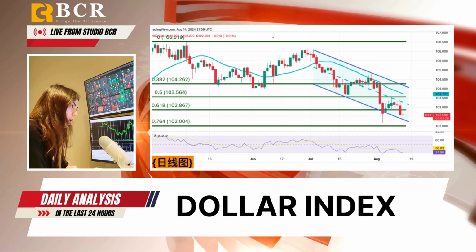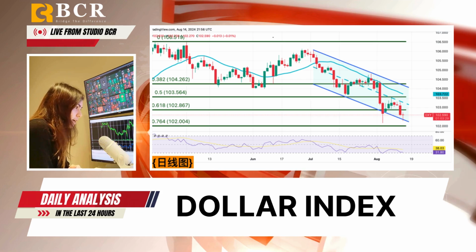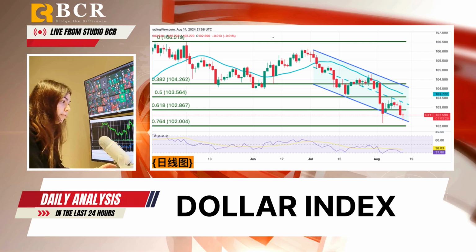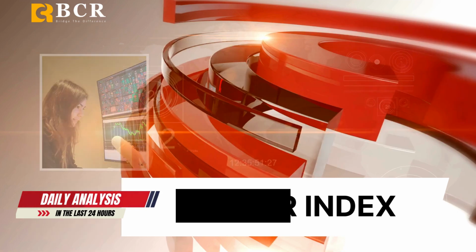Despite this, the overall economic data suggests the US economy is still growing above trend, which could mean the Fed might not rush to rate cuts. Technically, the US dollar index remains in a weak pattern. The 14-day RSI is stable below 35, indicating ongoing selling pressure. The moving average convergence-divergence remains negative, and the index has broken below the 103 support level. The next support levels are at 102.4 and 102, while the resistance is at 103 and 103.56.